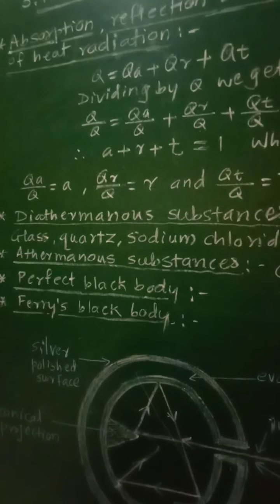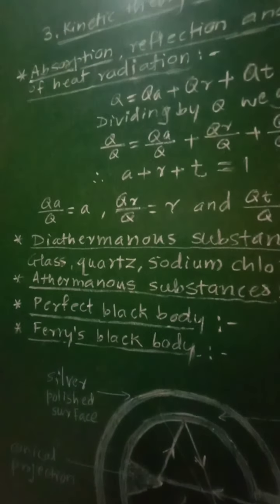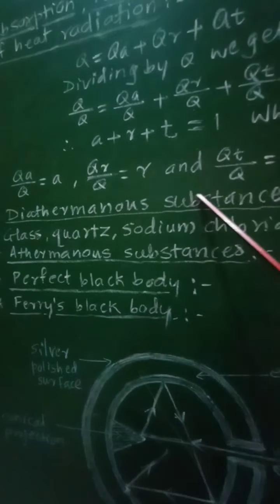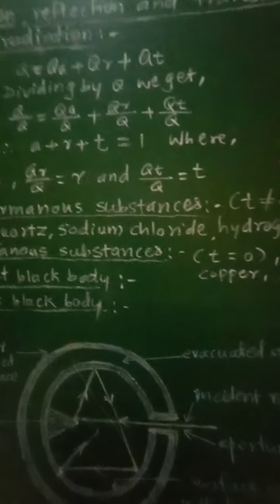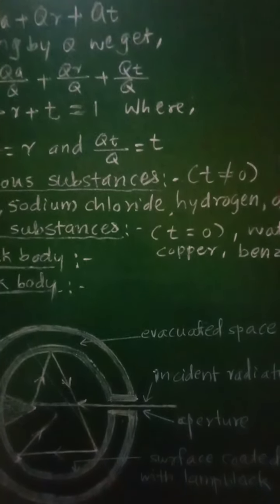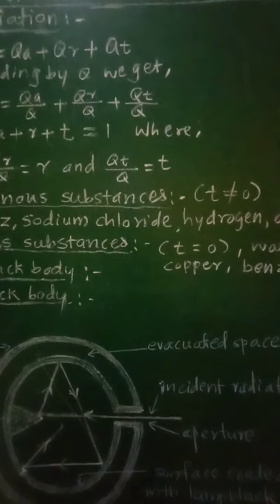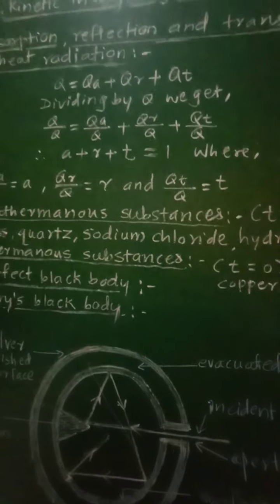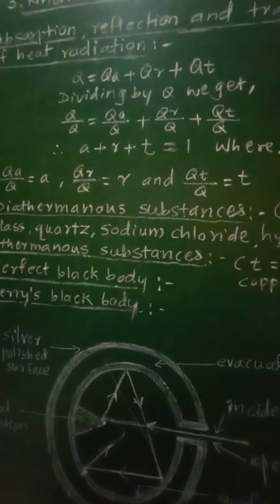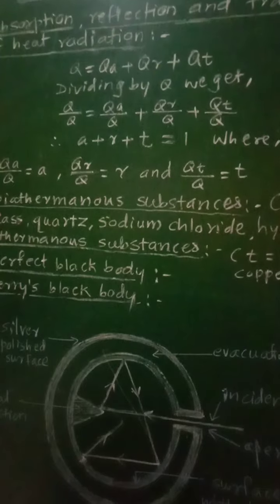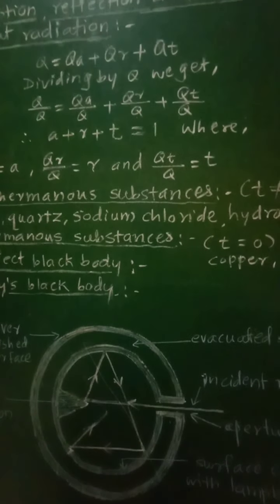Then let us see the next point, that is diathermanous substances. Now for these diathermanous substances, the coefficient of transmission T is not equal to 0. And therefore, what are these diathermanous substances? A substance through which heat radiations can pass is called as diathermanous substance.